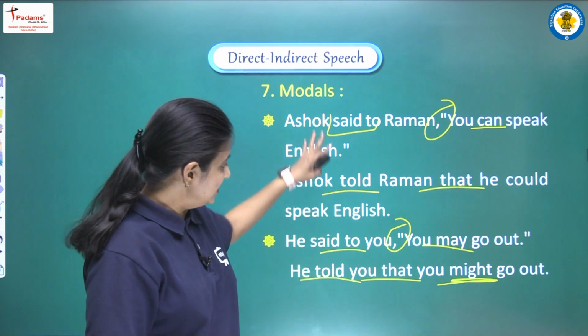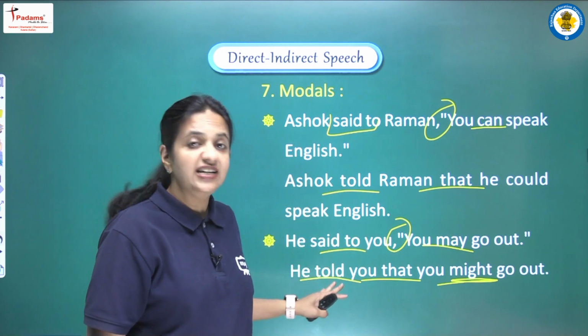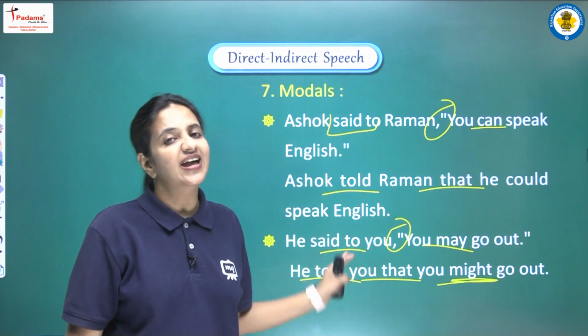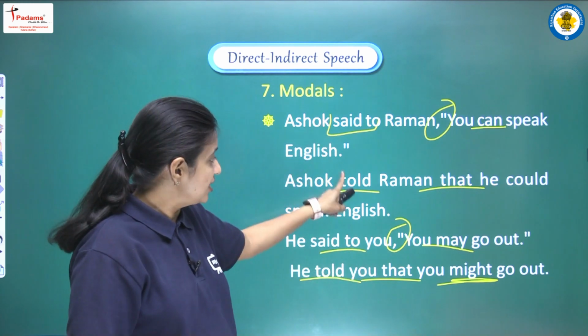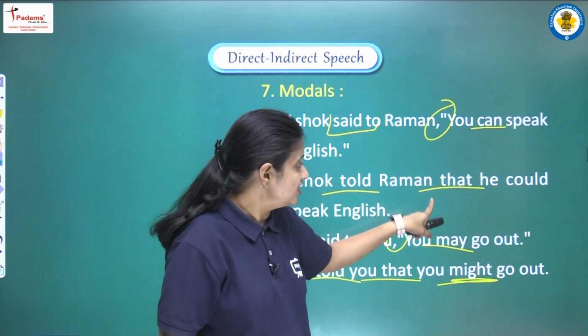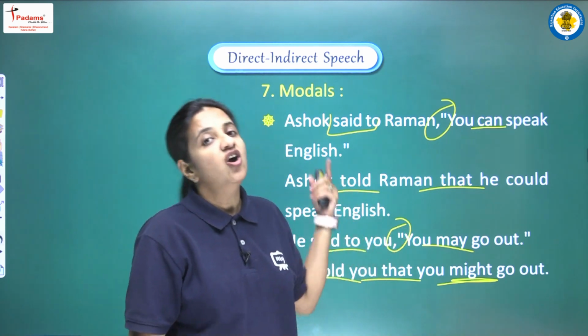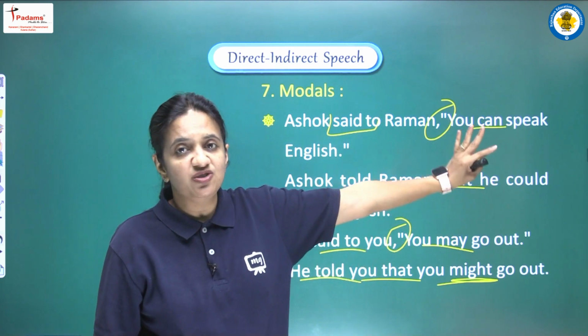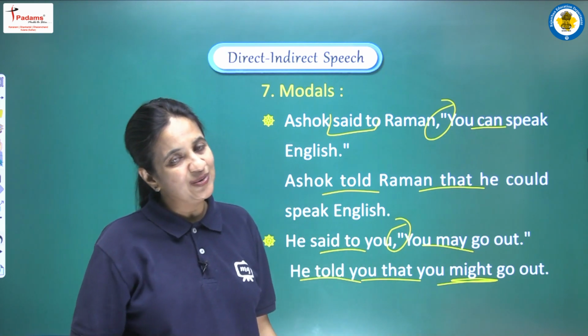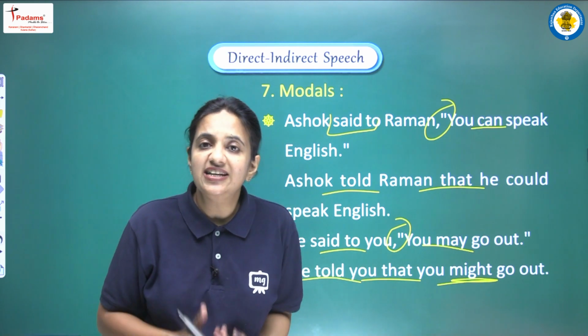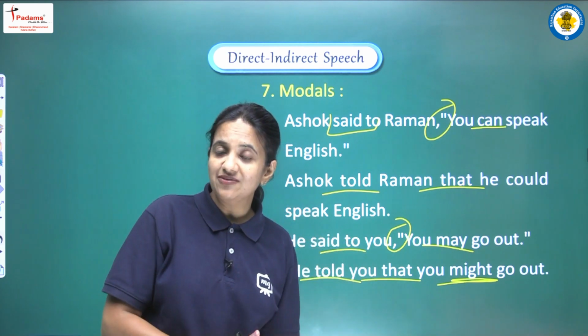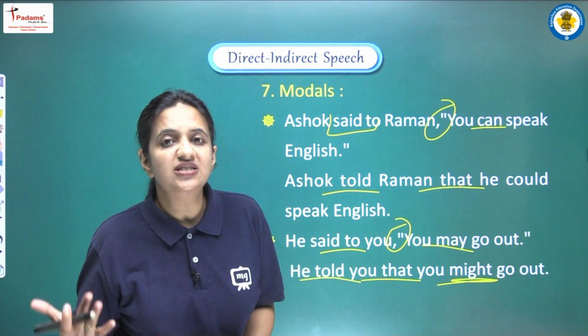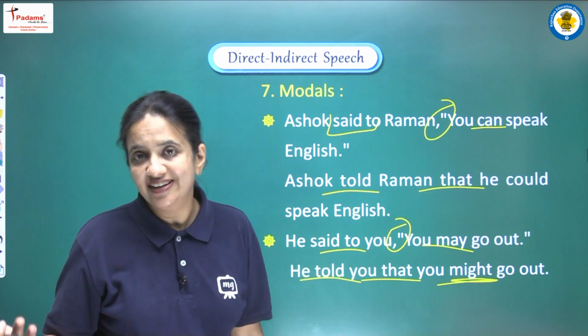So for the other changes, students, you all can see that we are having the same pattern, the same structure. We have to change said to, second we have to use a connective, and after this we have to make changes in the reported speech, right? So we are doing the same changes, but we have to keep in mind which tense is given, and according to that, which tense we have to convert it into, okay?